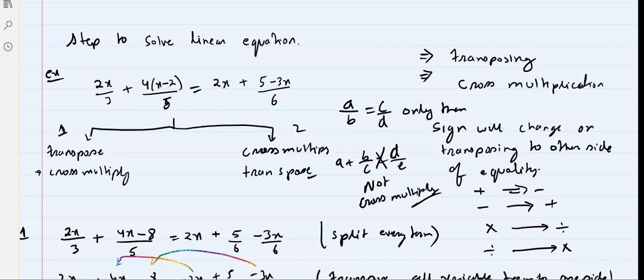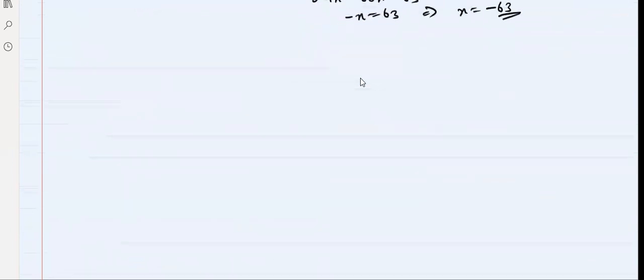Now the same thing will happen to maths also, because some people ask me, sir, how can you know that we have to do this? But if I ask you, what is 100 plus 200? Tell me, do you have to think? Do you even have to think for this?